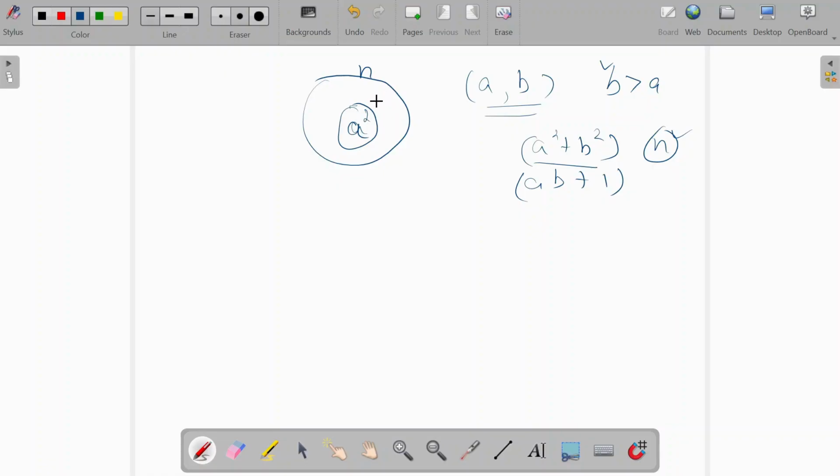But our proof is actually the reverse. We need to prove that a square is the only thing that will be in n. We need to show that this remaining part is 0. Only a square will divide. That is what our proof has to be centered around.